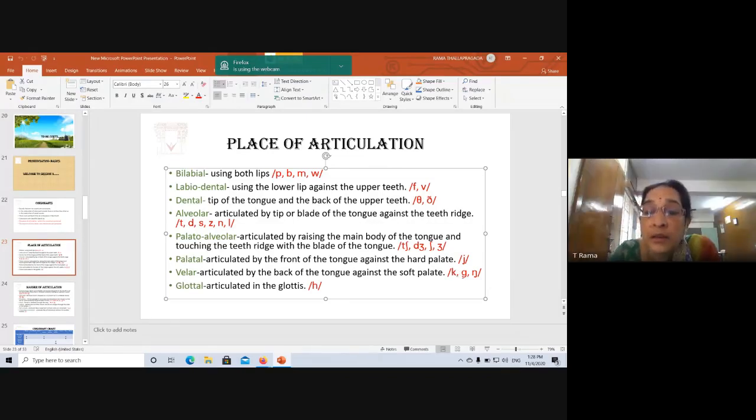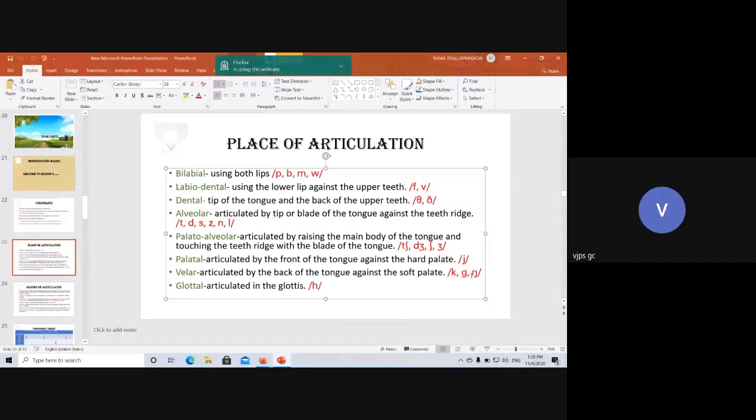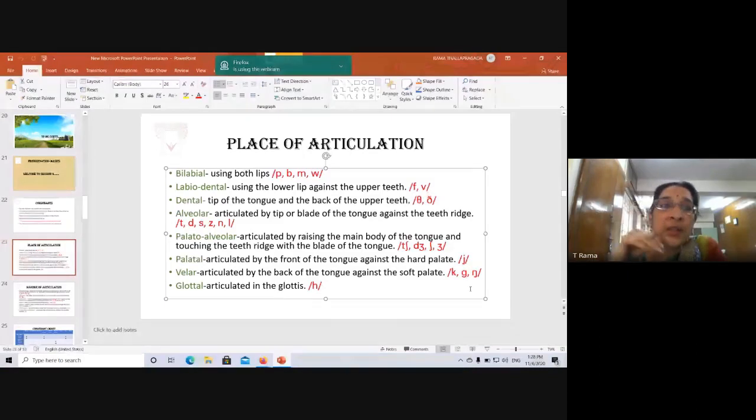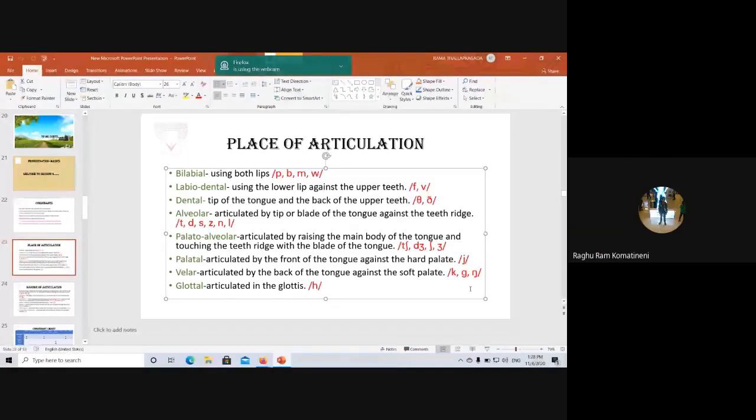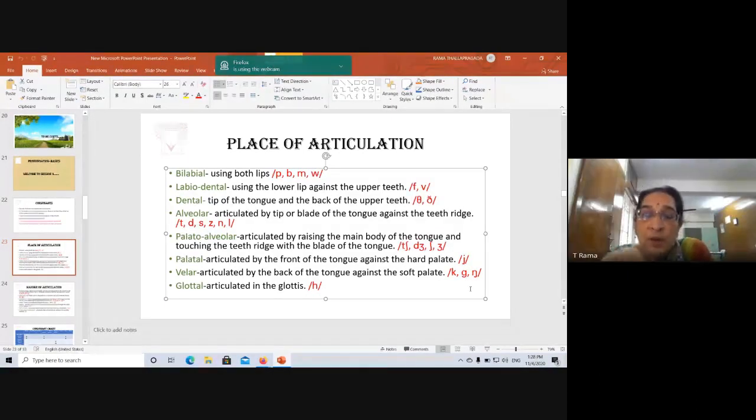Now this sound again is a nasal sound. This is ng. If there's anybody who speaks Tamil, this sound is there in Tamil, but it is not there in any of our other Indian languages. It is there in Tamil, but is there anybody who can speak Tamil? I can speak. Yeah, so then you know this sound, ng sound. Yes, that sound. This is a nasal sound. Okay? So these are the velar consonants.